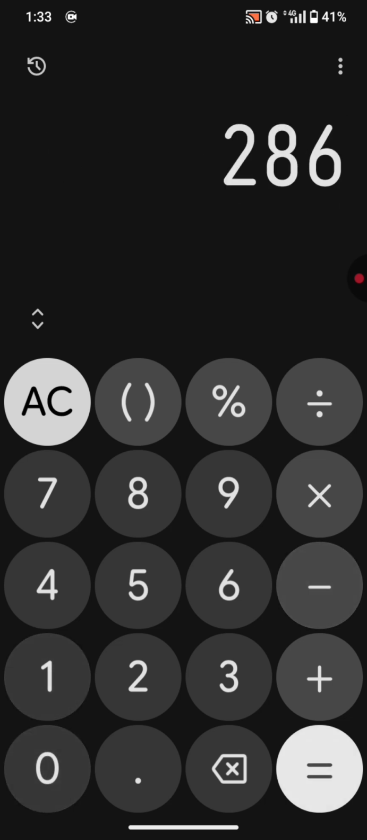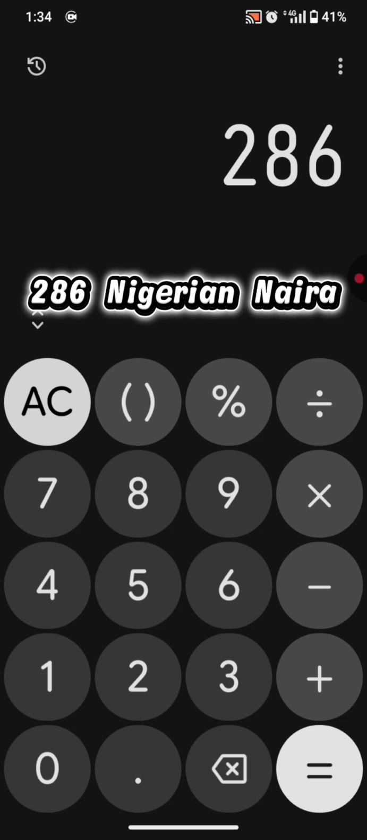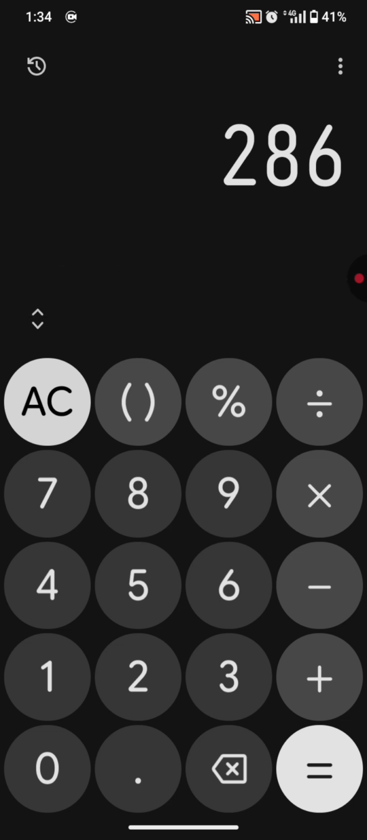So at the end of today, we are getting 286 Nigerian naira profit per USD which we deposit on Exness. So for every USD which you deposit on Exness today, we are getting a total return of 286 Nigerian naira. This is for those in Nigeria only. If you are in a different country, your profitability would definitely differ as well. So guys, that is it for that.